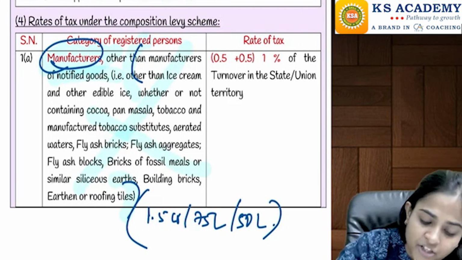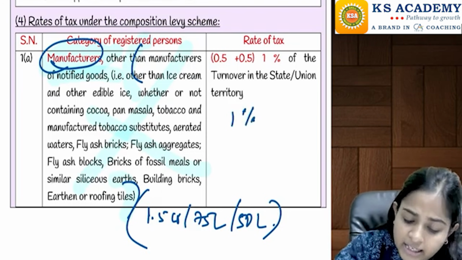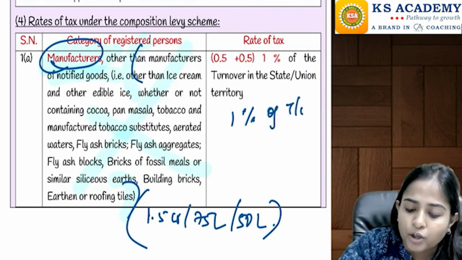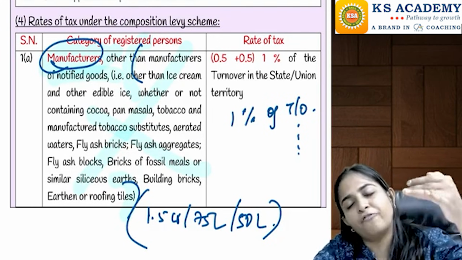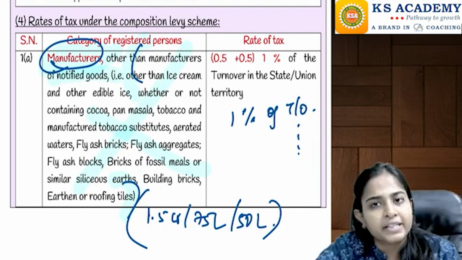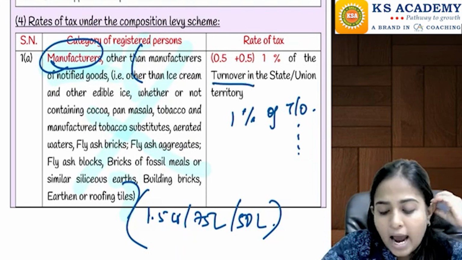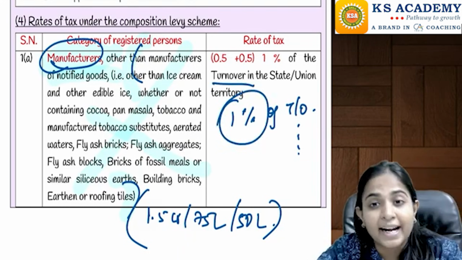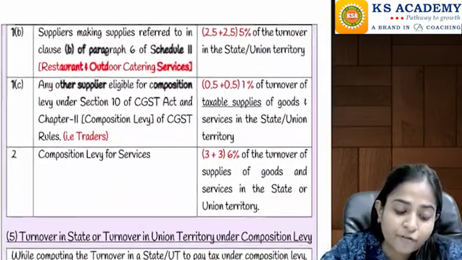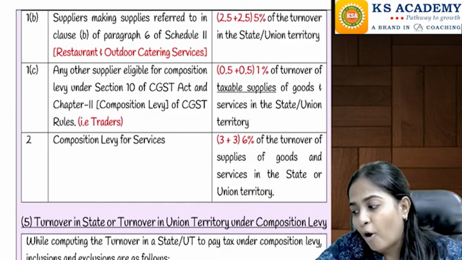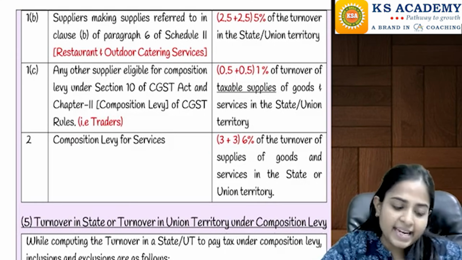The rate of GST in that case is 1%, half and half percent, CGST and SGST, 1% of the turnover in that particular state or union territory. Suppose you have multiple offices situated in different states, so for every state you will have to do the turnover calculation. On that turnover you can pay a flat rate of 1%. And please remember, this 1% tax you cannot collect from the recipient, you have to pay it from your pocket, because if you come under composition scheme, you cannot collect taxes from any other person.